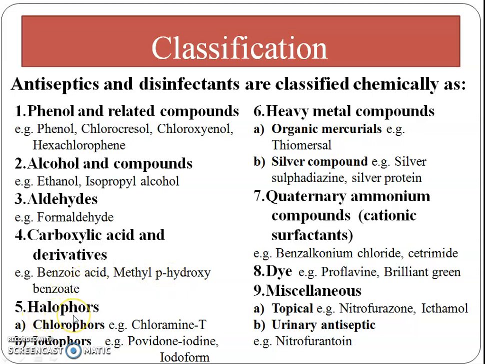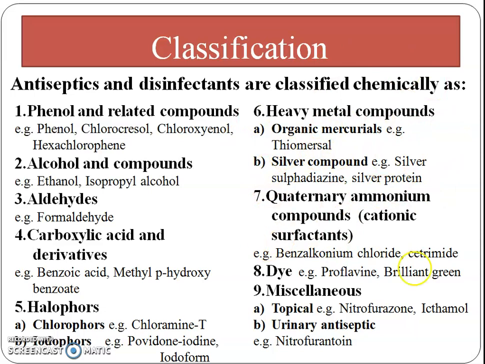The fifth class is halogens, which is divided into chlorophores, example chloramine T, and iodophores, example povidone iodine and iodoform. The next class is heavy metal compounds, that is divided into organic mercurials, example thiomersal, and silver compounds, that is silver sulfadiazine and silver protein.